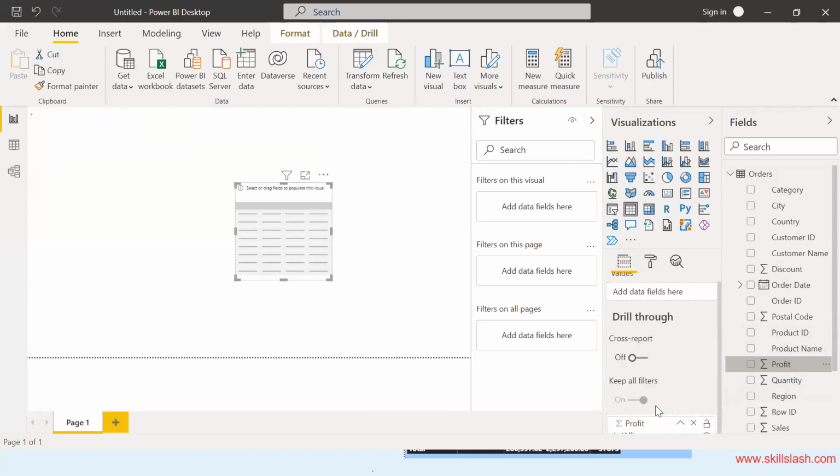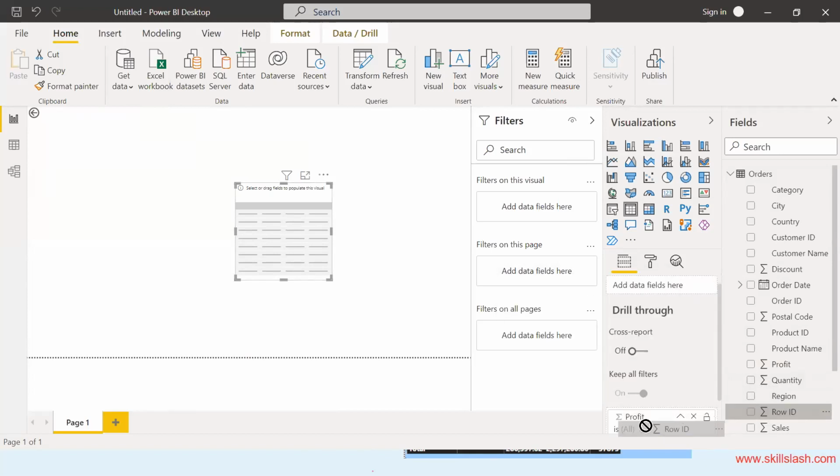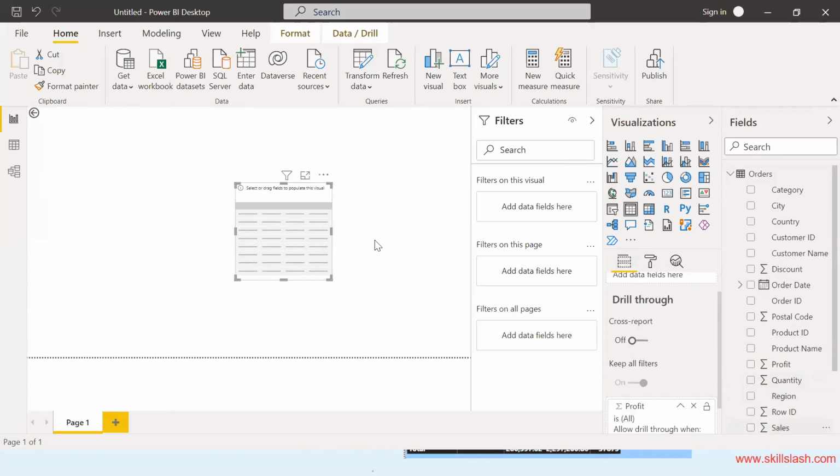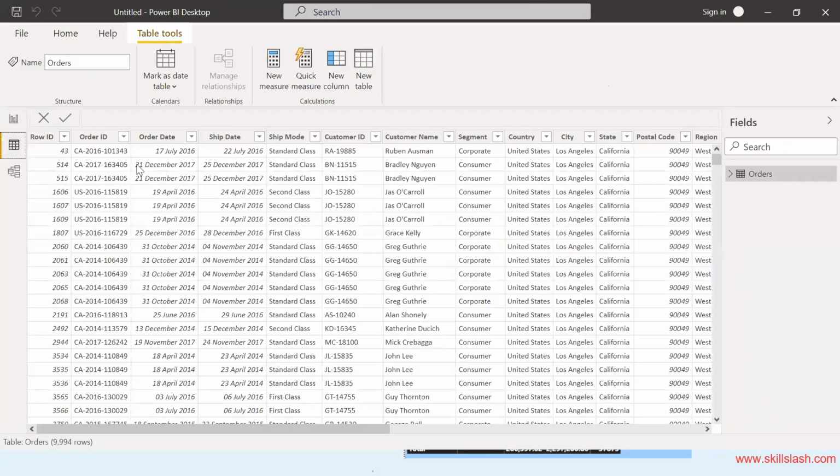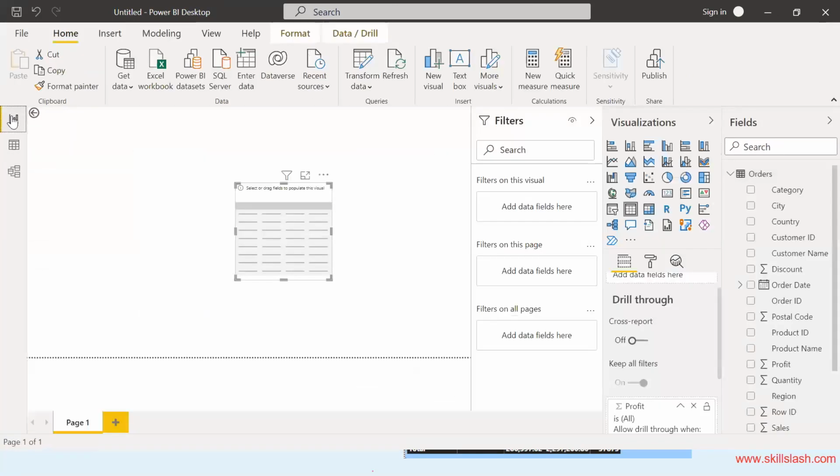Let's say I wanted to put profit and sales. For all these charts, make sure you have selected this table before you go ahead, and in the visualization, select this table. If you want a table or a slicer, a slicer or a table with filter, you can use a slicer or create a table like this.